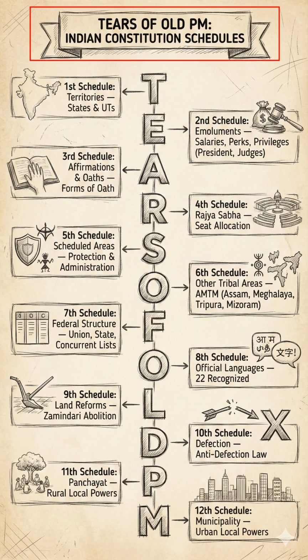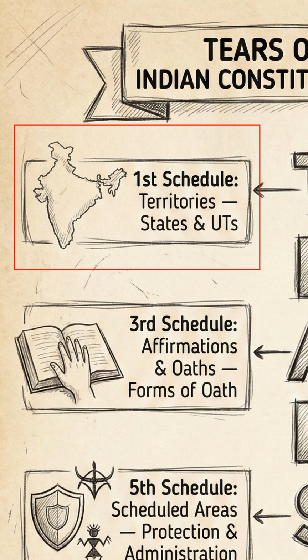Today we are going to learn about the Indian Constitution schedules using the trick "tiers of old PM", alright? First schedule, territories. This schedule defines the physical territory of India. It lists the names and territorial jurisdictions of all the states and the union territories that make up the Indian Union. Whenever a new state is formed or a boundary is changed, this schedule must be amended.